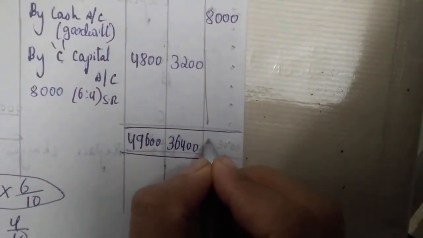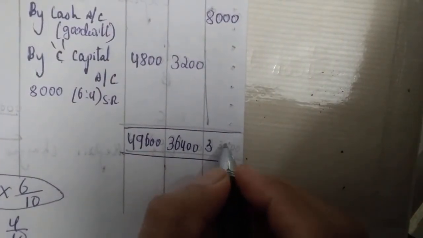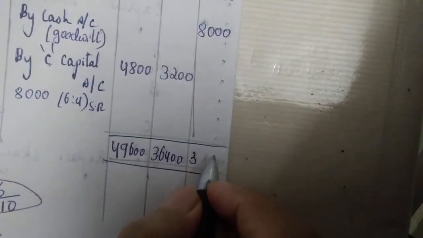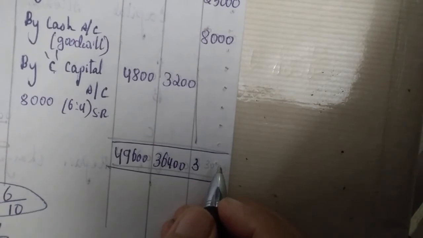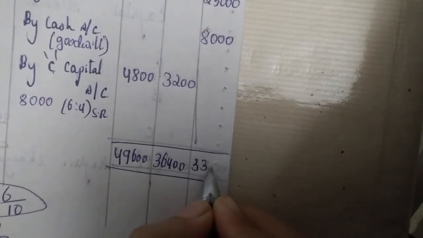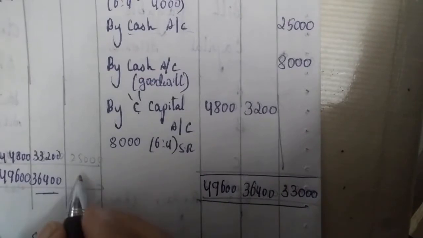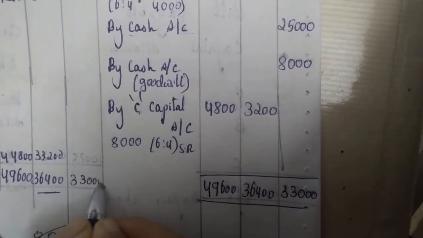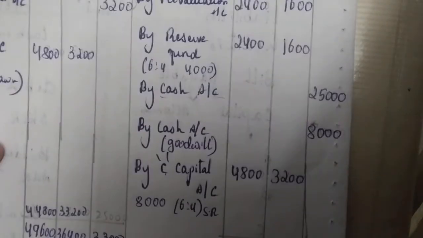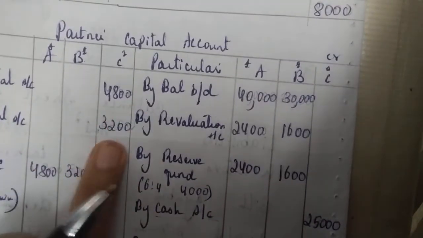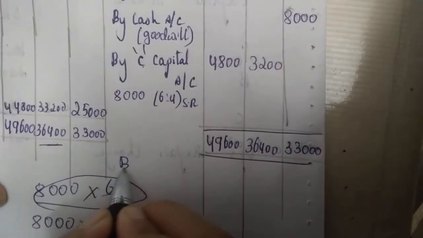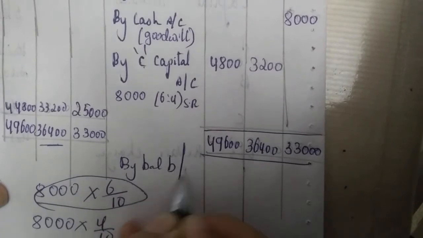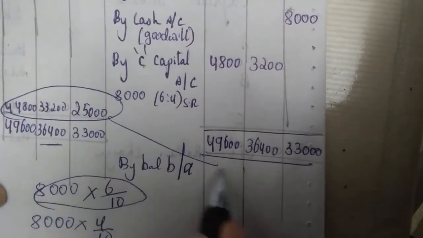Here it is 25,000 plus 8,000, it will give you 33,000. Here also 33,000. 33,000 minus 4,800 minus 3,200 will give you 25,000. The same amount is the balance brought down. Copy the same and write it here.